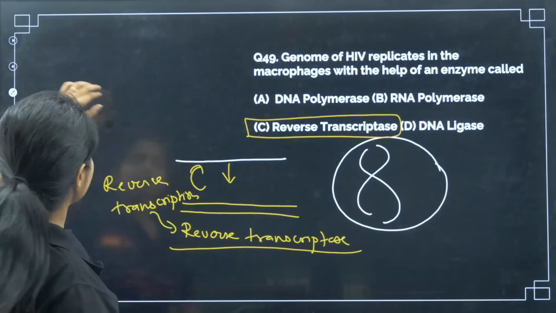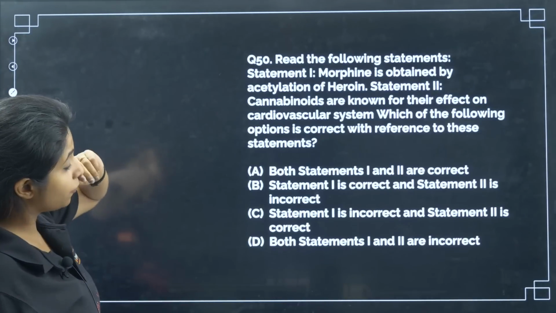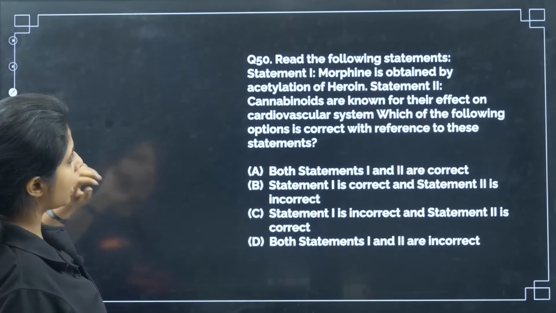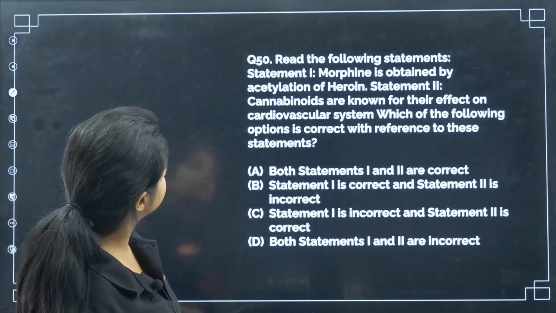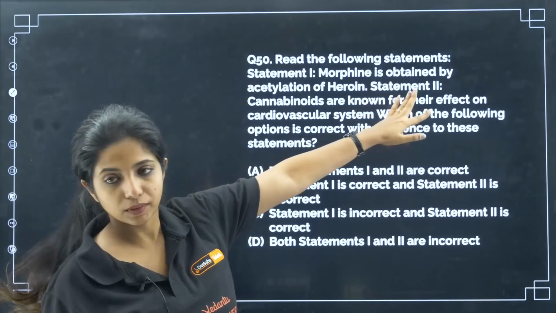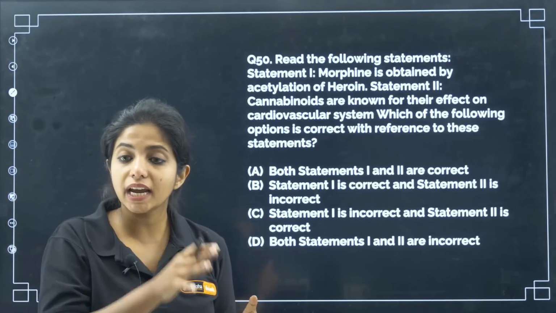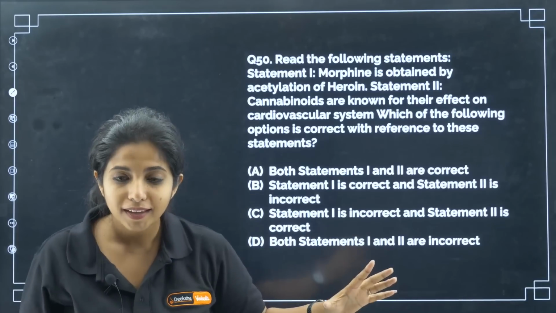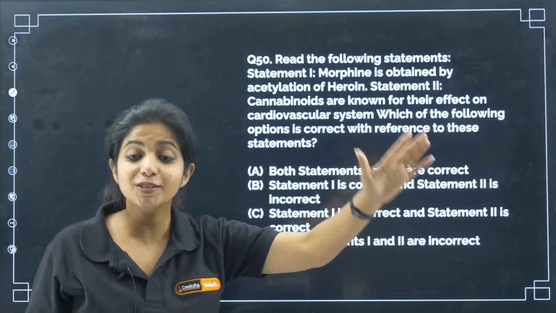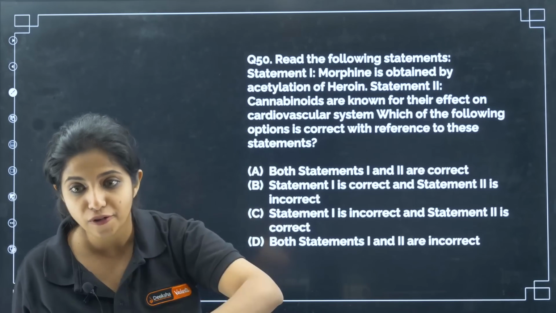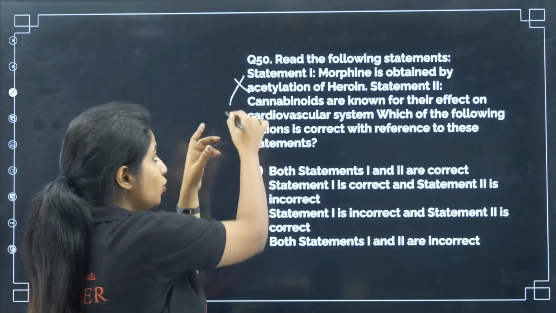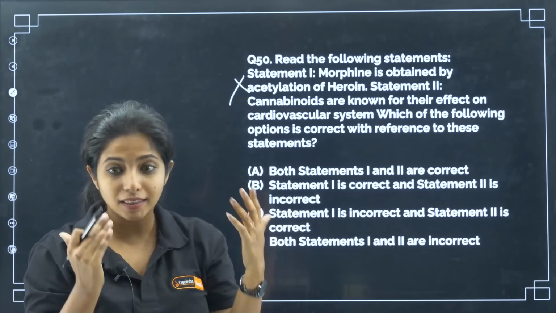Going ahead. Read the following statements. Statement 1, and then you have statement 2 as well. Now read the statement. Statement 1 says morphine is obtained by acetylation of heroin. Wrong. Heroin is obtained by acetylation of morphine. So this is a wrong statement. You might remember just acetylation, but you might get things wrong.